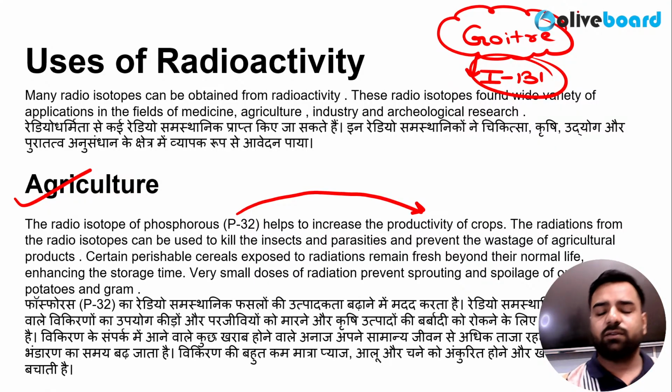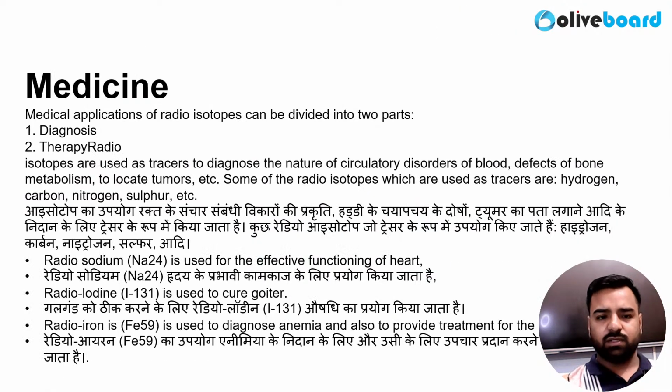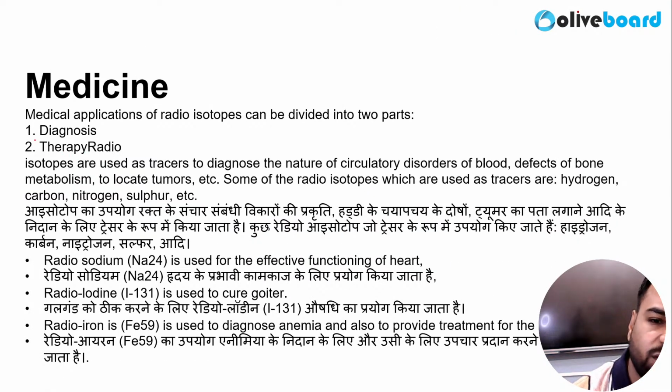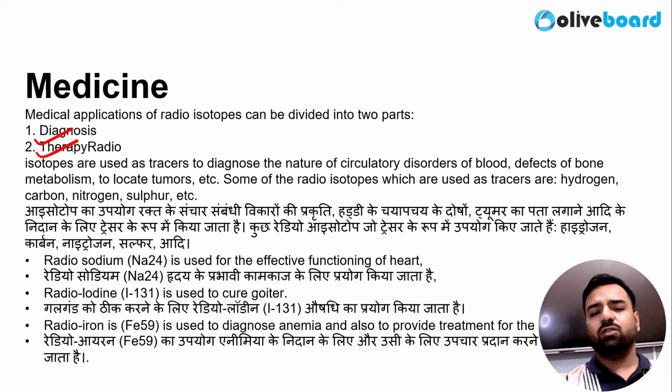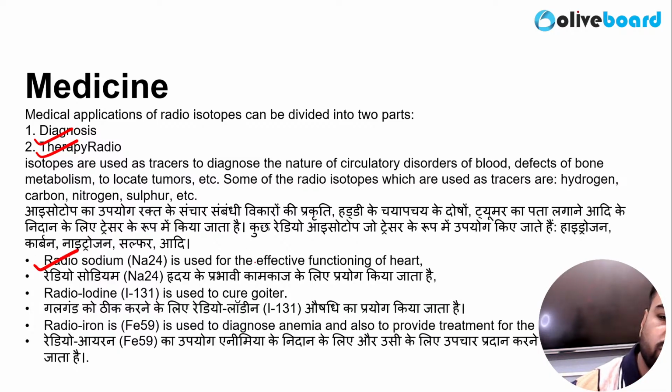So we have different isotopes for medicine purposes. We can talk about the diagnosis or the therapy part. Isotopes are used as tracers to diagnose the nature of circulatory disorders of the blood, defects of bone metabolism, and to locate tumors. Here we'll start with radioactive sodium first. Radioactive sodium is used for the effective functioning of the heart.